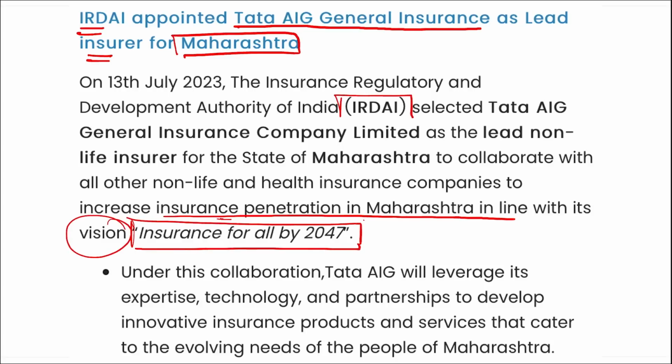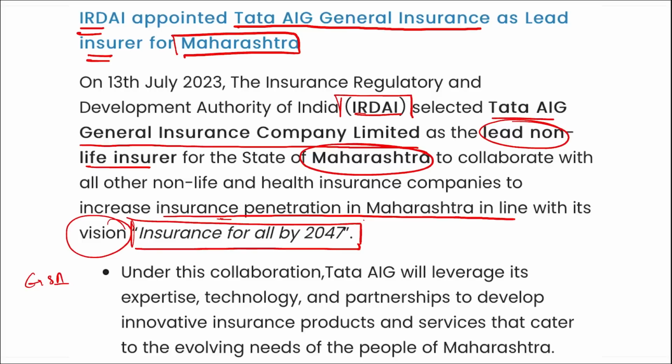So IRDAI recently selected Tata AIG General Insurance Company Limited as the lead non-life insurer for the state of Maharashtra, right. Then if we talk about Tata AIG General Insurance Company, who is the chairman here? Saurabh Agarwal. Who is the managing director and chief executive officer? Nilesh Garg, and the headquarters is in Mumbai, Maharashtra.